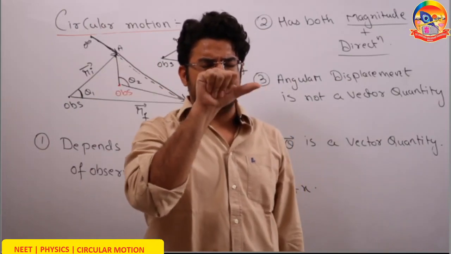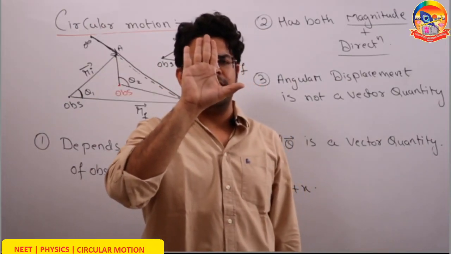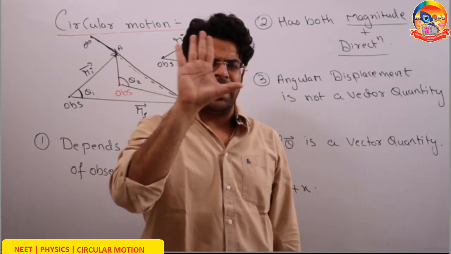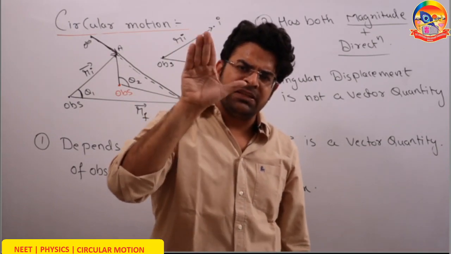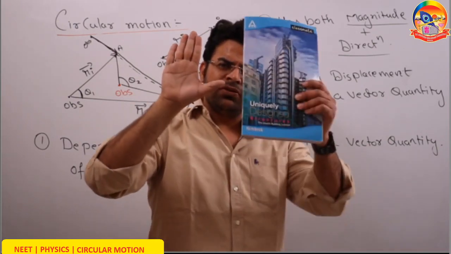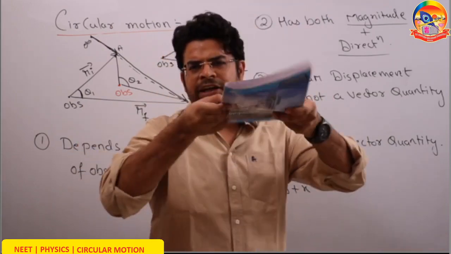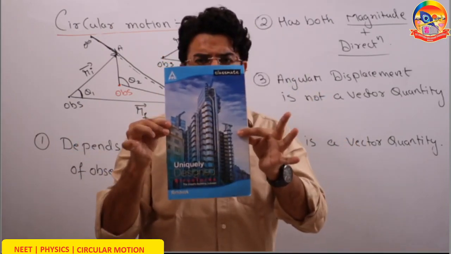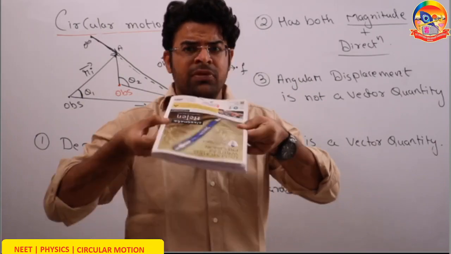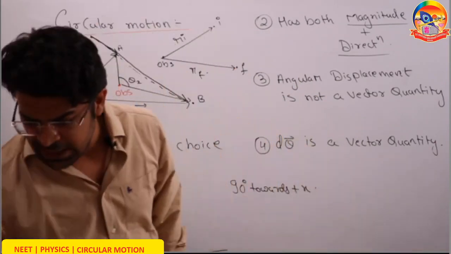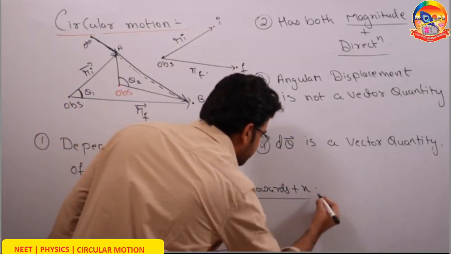So positive x has to be the direction and I have to turn it by 90 degree. So positive x turning looks like what? Looks like this finger curling. Okay. So it should turn the way my finger curled. So it will turn by 90 degree. So this angular displacement, starting from here, ending here, is an angular displacement of 90 degree towards positive x.